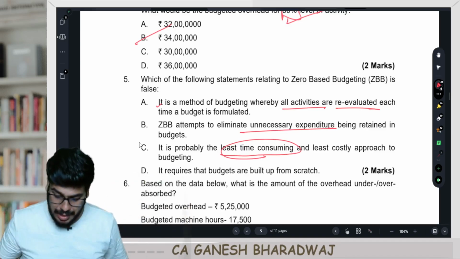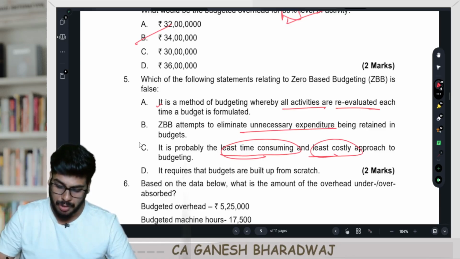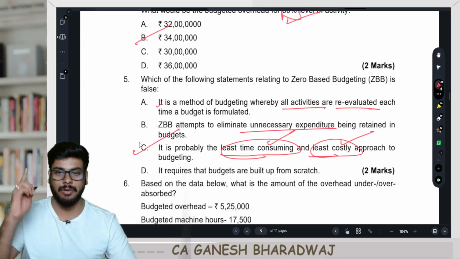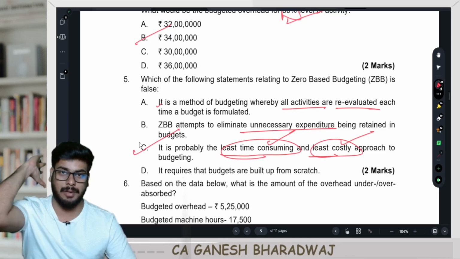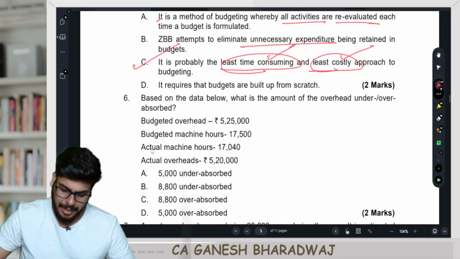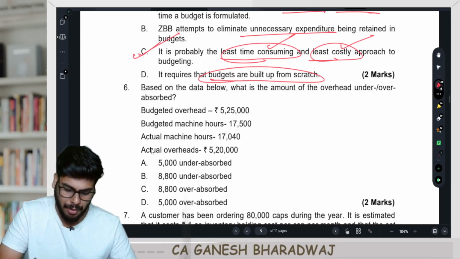It is a heavily time consuming process, right? Least costly? No, it is very expensive. So it is a more time consuming and very expensive approach. So this is the only odd one out. It is false. 2 marks. If you know what zero-based budgeting is, you can answer this. Right? Fine. Next. It requires that budgets are built from scratch. Yes, this is also true. The only false statement is this.